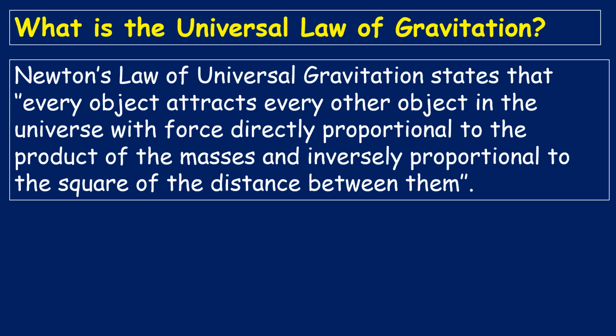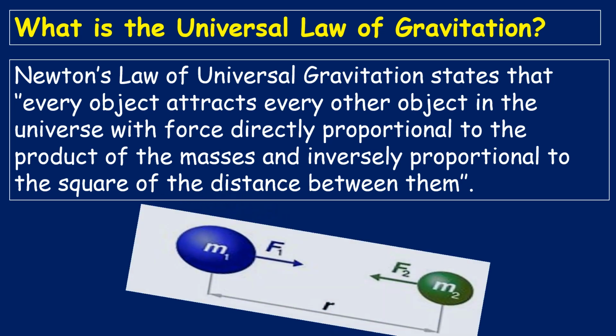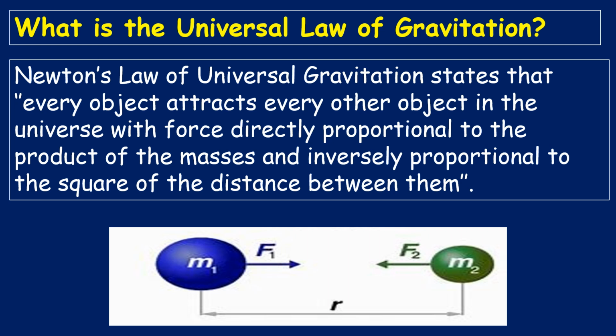Now let us write a mathematical explanation for this. For example, if you take two objects, one with mass 1 and another with mass 2, each one attracts the other. That means mass 1 attracts mass 2 towards it with a certain force F1, and mass 2 attracts mass 1 with a certain force F2.